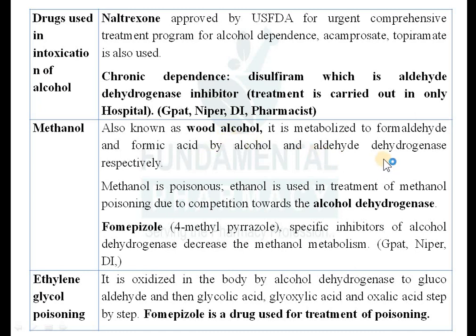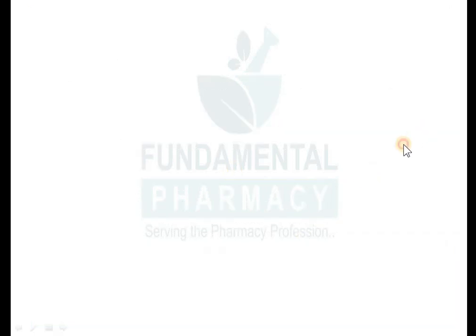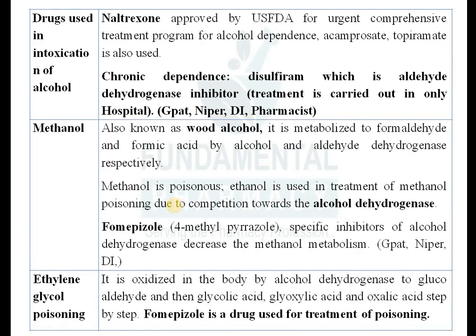It is also metabolized in the body to the formaldehyde, okay, by alcohol dehydrogenase, and further it is metabolized to formic acid by aldehyde dehydrogenase. This formaldehyde is very poisonous compound, okay. So we will discuss again in the next slide regarding this. So methanol is poisonous in nature. It is very poisonous. Even 10 ml of methanol, if you consume 10 ml of methanol accidentally, methanol is mostly used as a solvent in the various purposes.